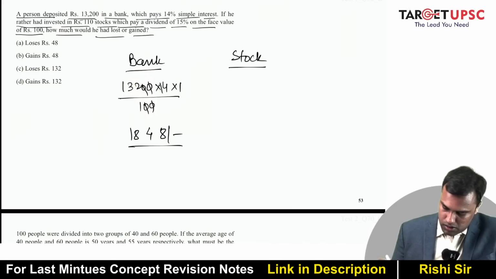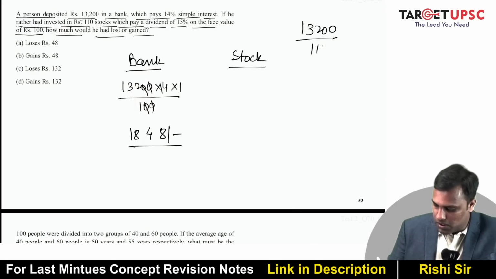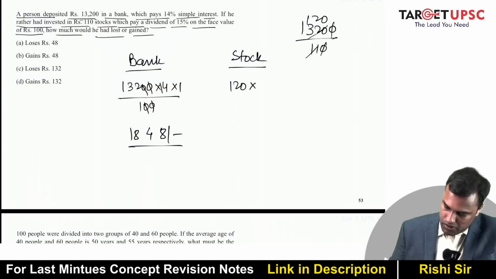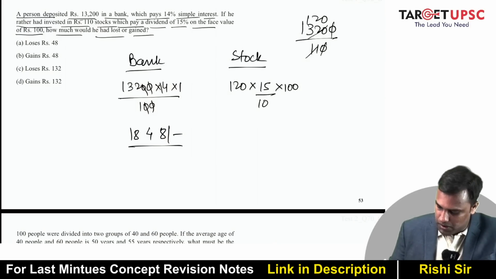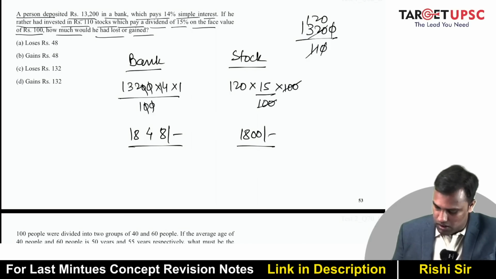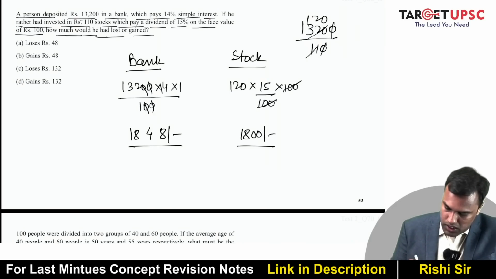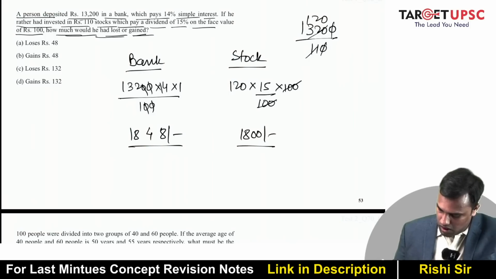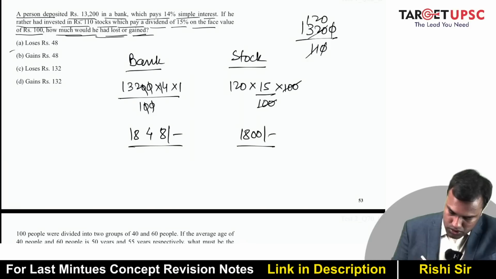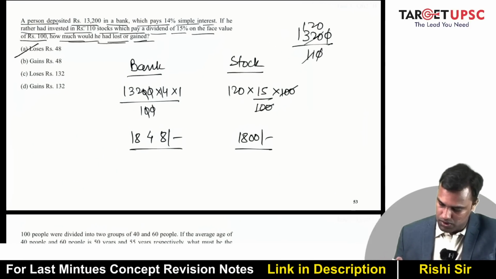Rather, he had invested in rupees 110 stocks. So 13,200 divided by 110. So how many stocks will he buy? 120 stocks, 15% for 100 rupees. So divided by 100, this would have been 1800. How much would he have lost or gained? If he had rather invested in stock, he would have lost 48 rupees.